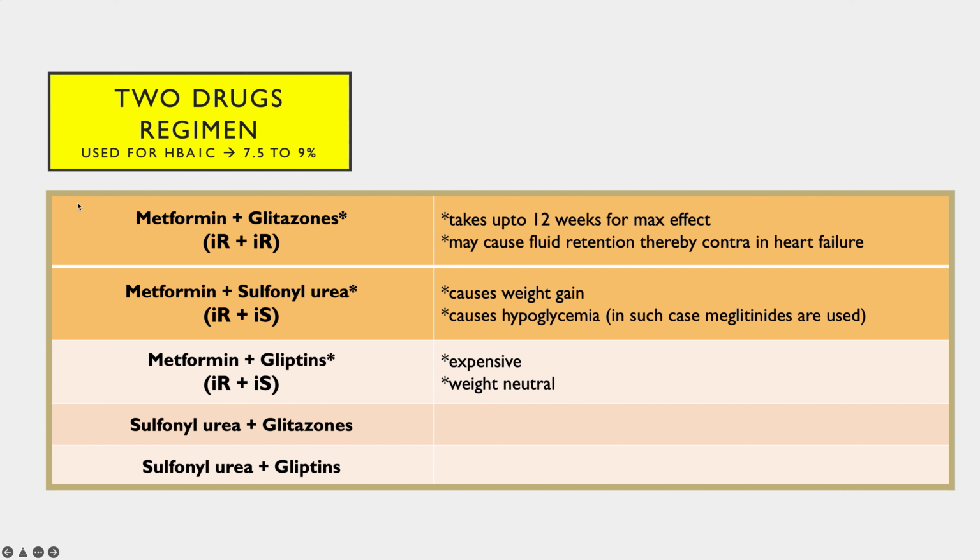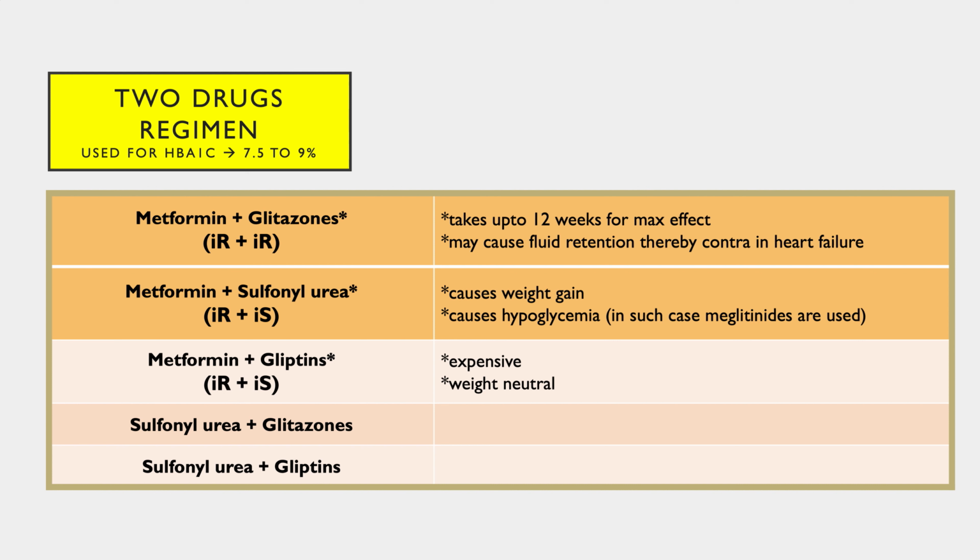Now the combination becomes insulin resistance plus insulin secretion drugs, the drugs which secrete more insulin. So metformin and sulfonylureas. These sulfonylureas have certain restrictions: they cause weight gain, and they can even cause hypoglycemia. So in such cases, instead of sulfonylureas, meglitinides are used, but not in combination, as separate drugs.